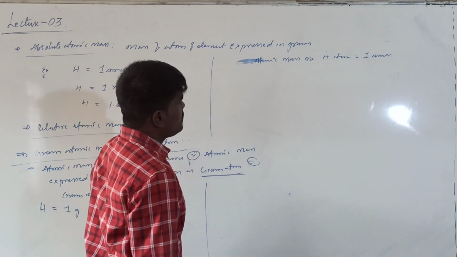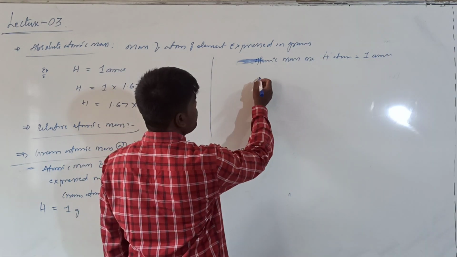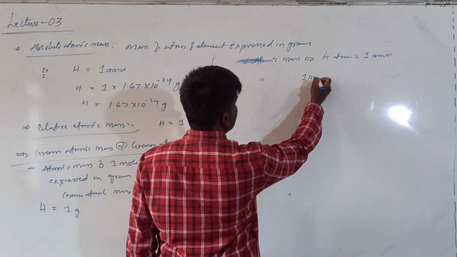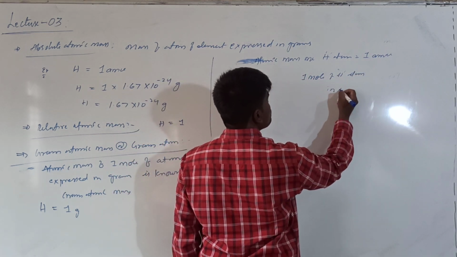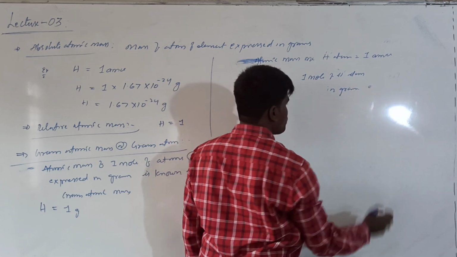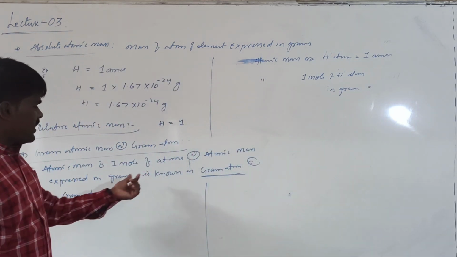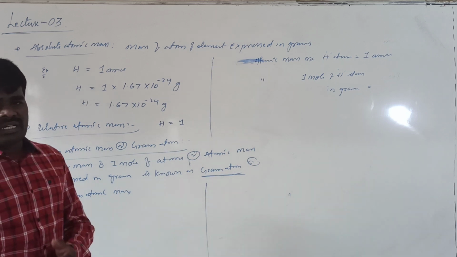But what do we want? We want the atomic mass of 1 mole of hydrogen atoms, in grams. The mass of 1 mole of atoms expressed in grams is called gram atomic mass.